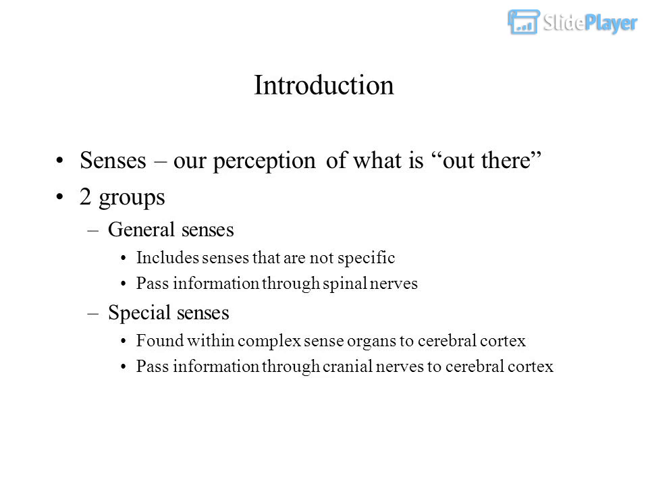General senses include senses that are not specific. Pass information through spinal nerves. Special senses are found within complex sense organs. Pass information through cranial nerves to the cerebral cortex.